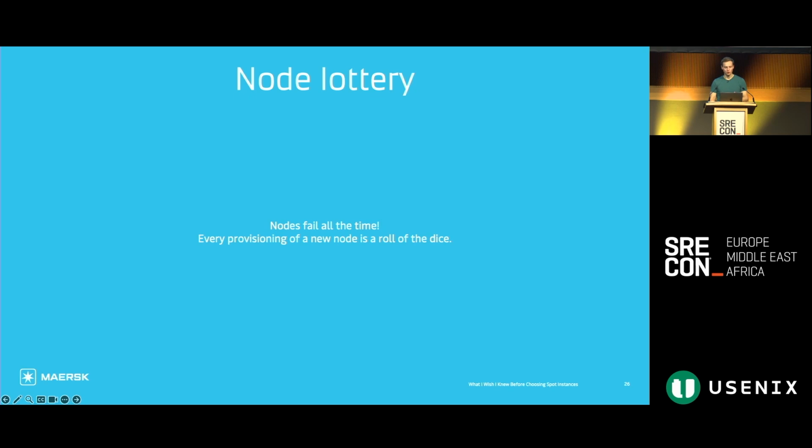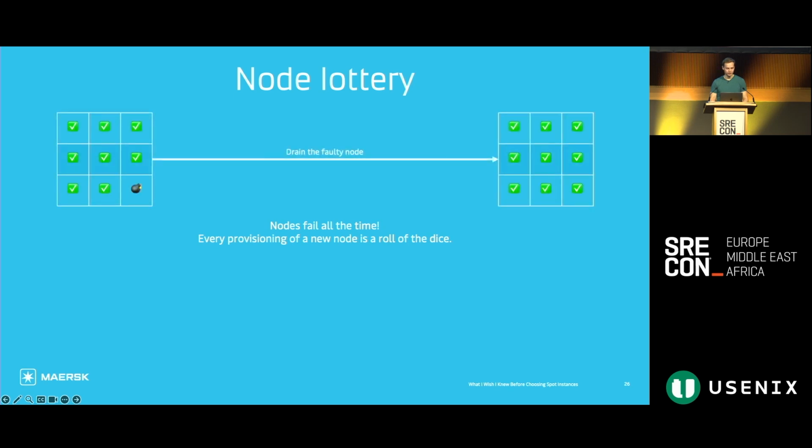Whenever we spin up a new node, there is hopefully a very low chance, but there is some chance that the node is bad in some way. And I've illustrated that here with the bomb emoji. I consider these to be bomb nodes. And if we're not running on spot nodes and we get a bomb node, then we can drain the node and our cluster is back to a good state.